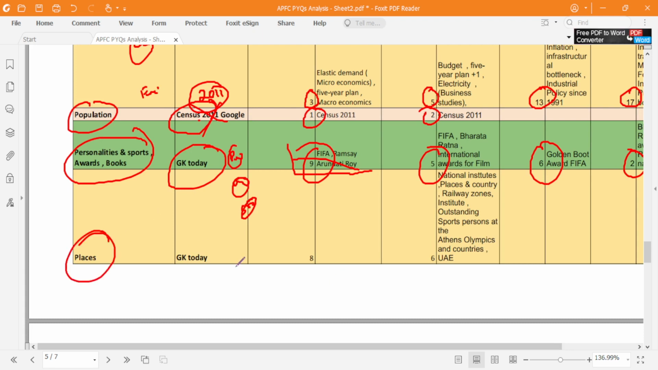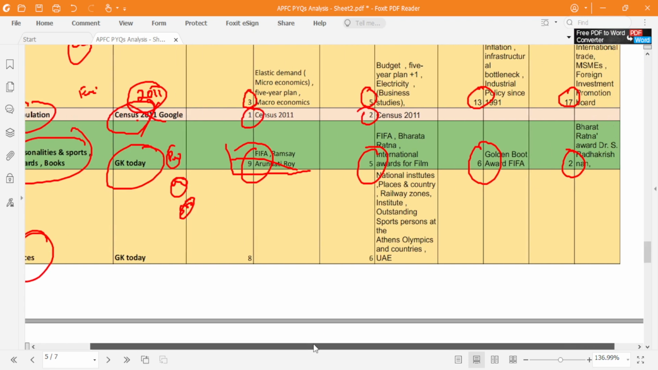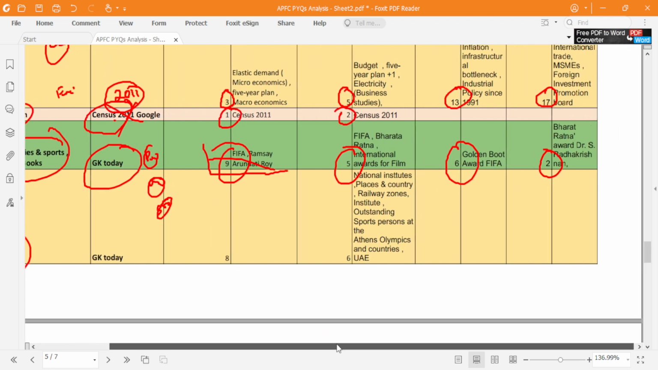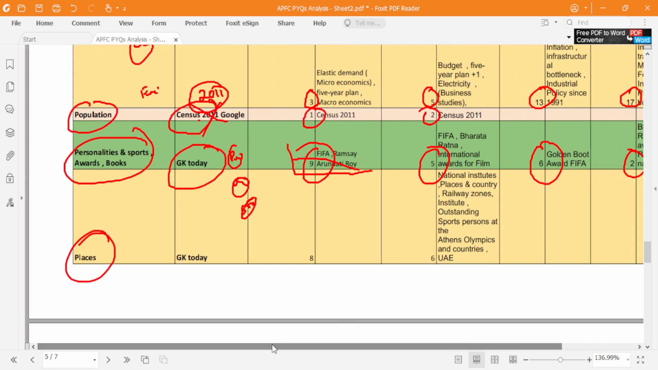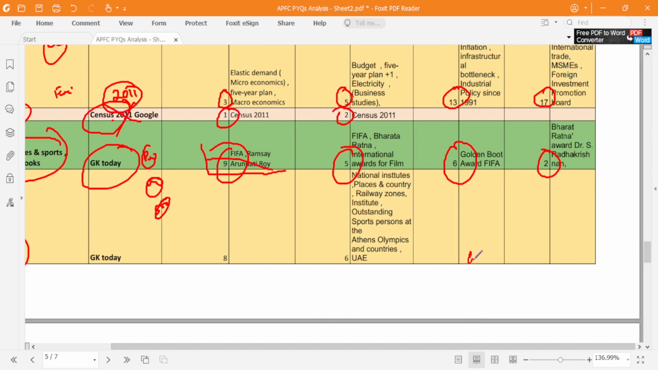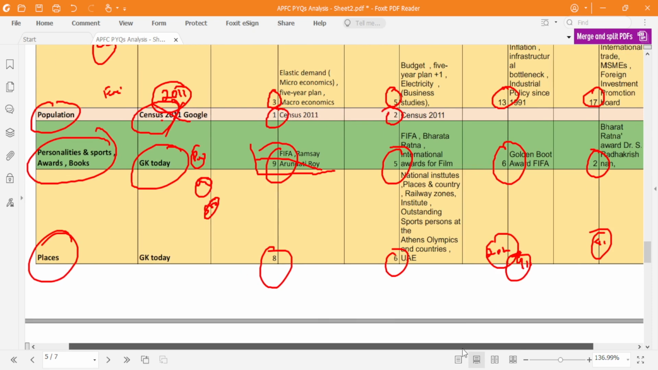As well as places, they've asked a lot of places in news. They have also asked about important international cities belonging to different countries. So you should focus on places also. That source is GK Today. But places questions have not been asked in 2012 and 2015. Okay. See, you can see these changes because from 2015 the government has changed, right?